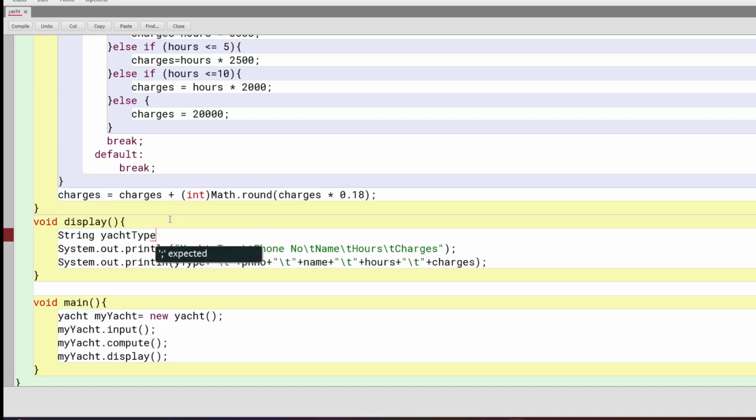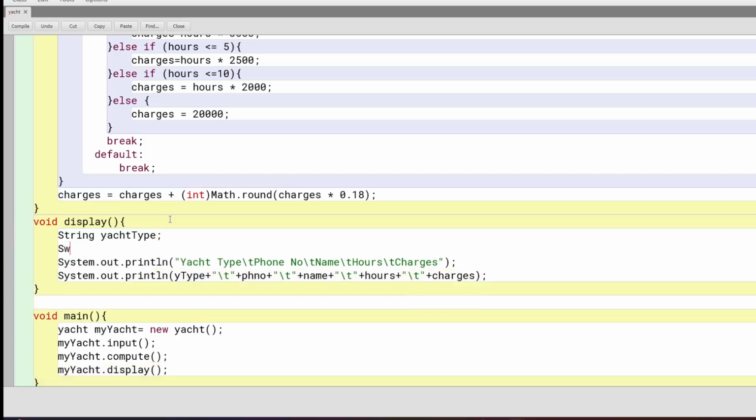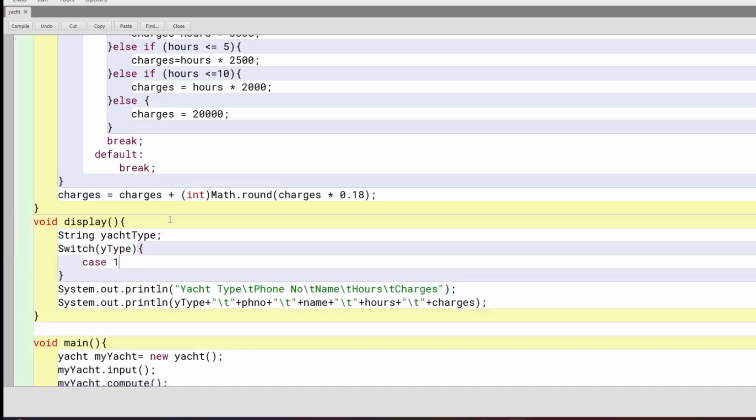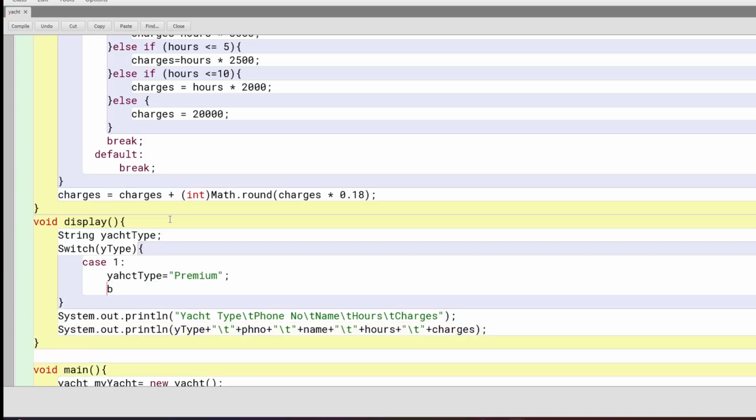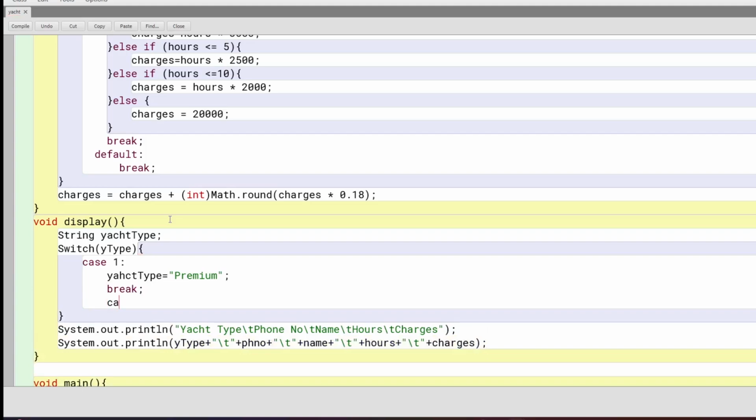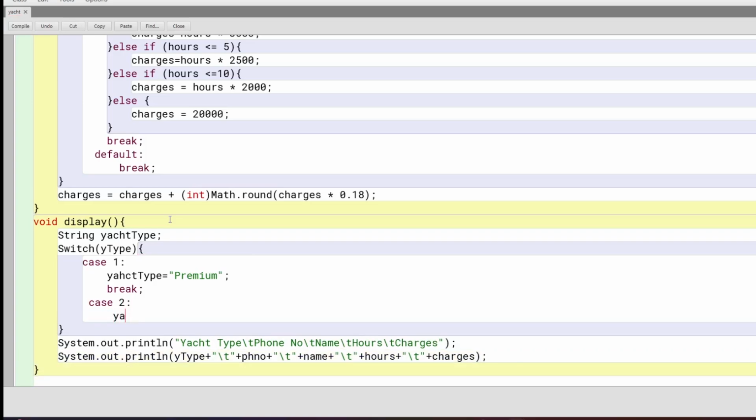So string yType, right? And then depending on your yType, you should have this. Switch yType. Case 1, yType equal to premium, right? Yeah, we'll have to put it like this, break. Case 2. You can have if-then also, no problem. yType. I think I have made some kind of spelling mistake. Super.